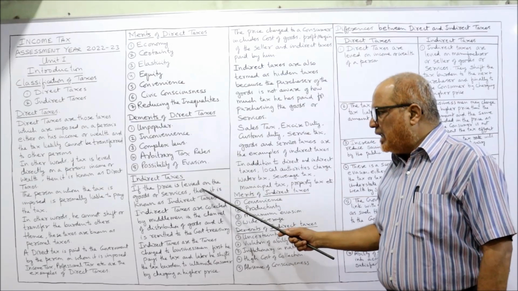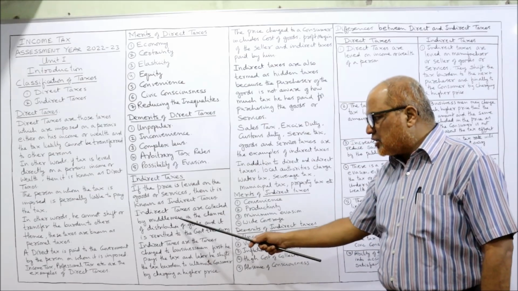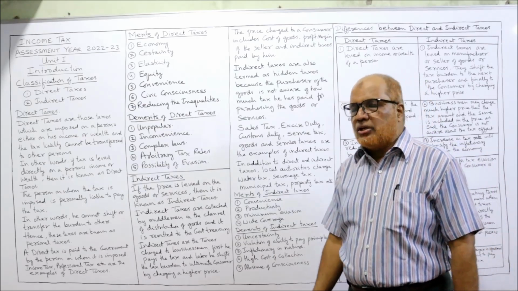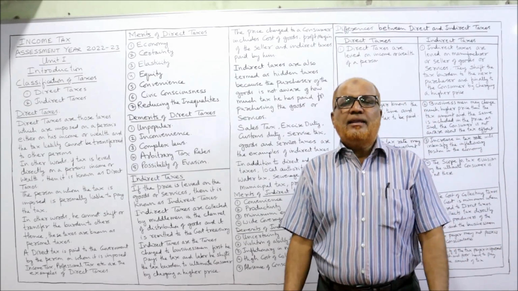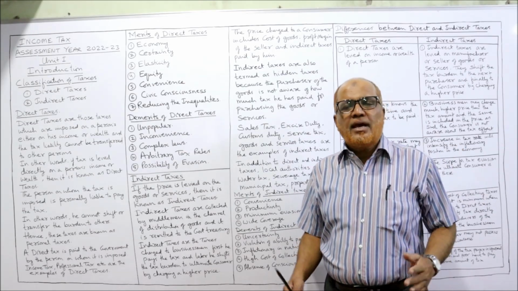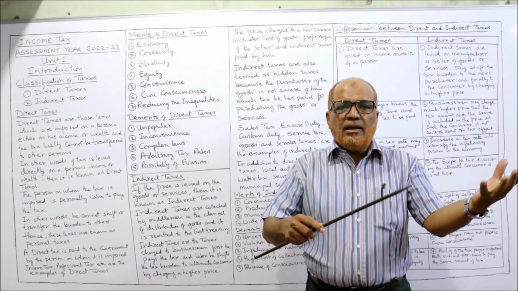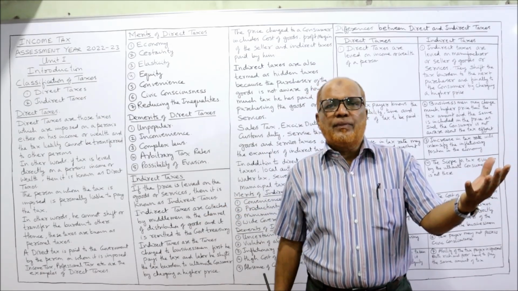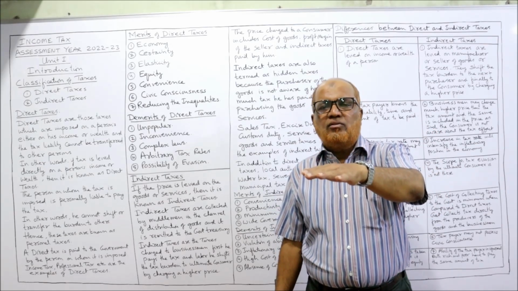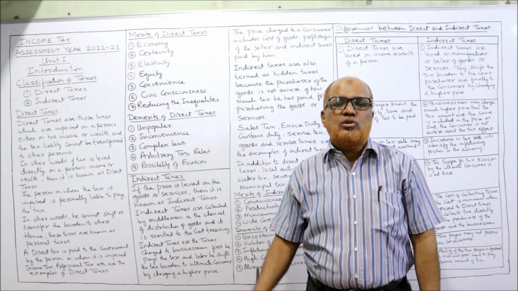If the tax is levied on the goods or services, then it is known as indirect tax. Indirect taxes are collected by middlemen in the channel of distribution of goods and remitted to the government treasury. So who will pay the indirect tax? The middlemen in the channel of distribution. Example: goods are produced in the factory, but ultimately goods will be consumed by the people. So there is a channel: first goods are produced in the factory, then sold to the wholesalers, then retailers, to consumers. This is a channel of distribution.